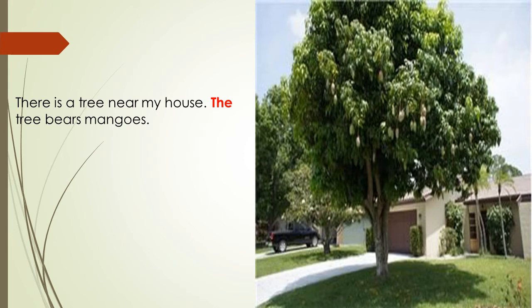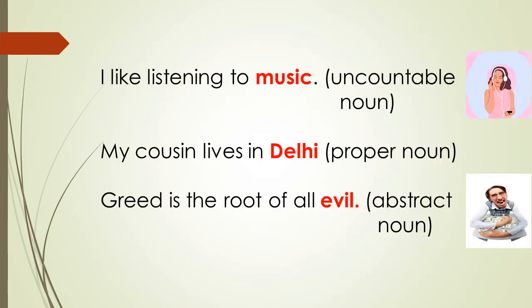But we do not use the before uncountable nouns, proper nouns, and abstract nouns when we are talking in general. For example, I like listening to music. Music is an uncountable noun. My cousin lives in Delhi. Delhi is a proper noun. Greed is the root of all evil. Evil is an abstract noun, so we will not use the in front of these words.